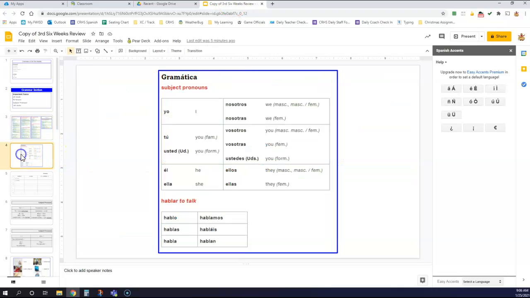Go back to this a second. Yep. Here are our subject pronouns. We're going to see those about 17 more times. Again, remember, if all else breaks down, this is singular, this is plural, this is first person, second person, third person. Remember, vosotros is y'all, and we do not use it in Texas. All right? So, there is your vocab.